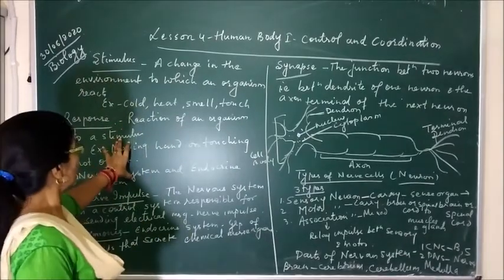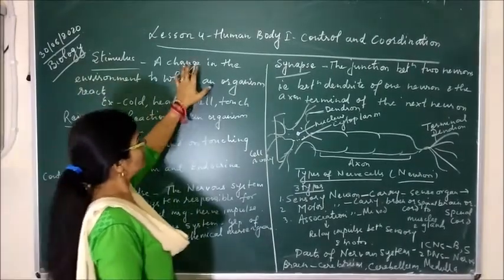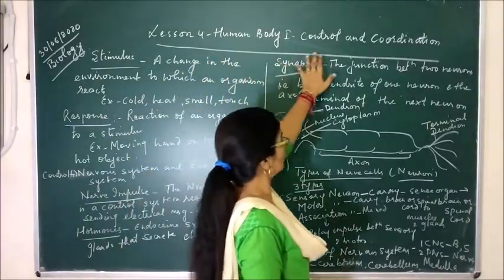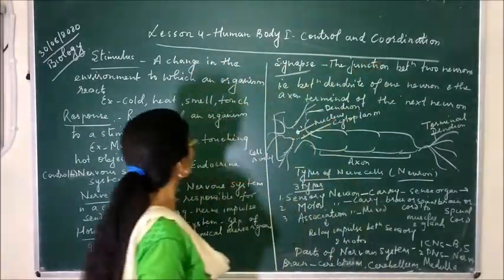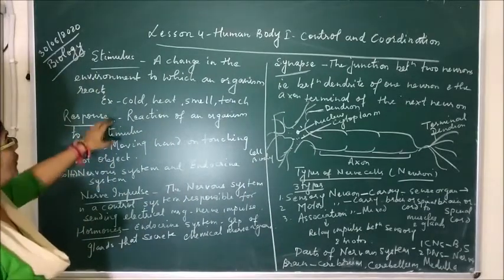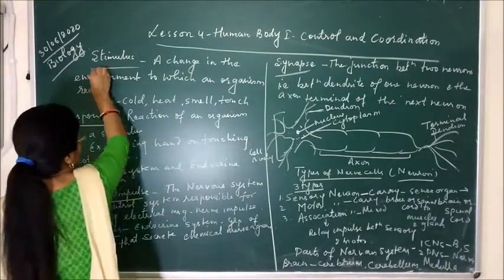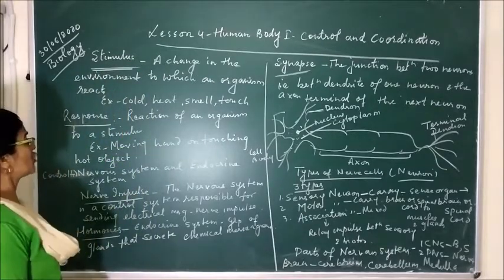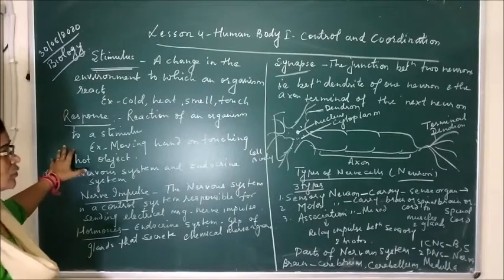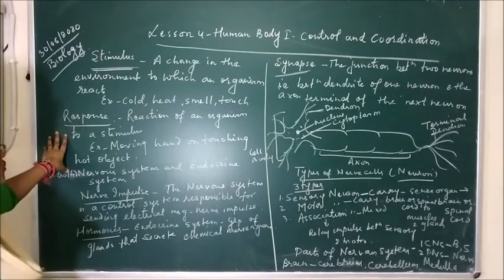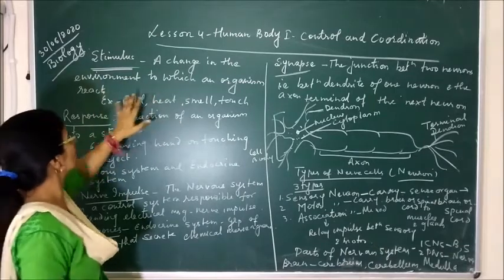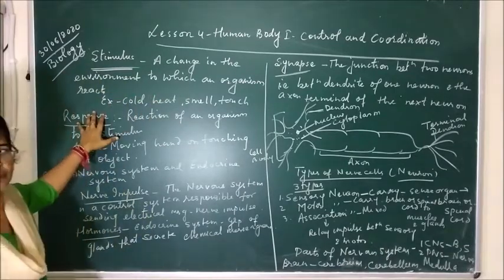Children, today I will start the new chapter in Bio, class 8, that is human body. First, control and coordination. Before studying the control and coordination, we should know what is stimulus. Because stimulus, response, these are the terms which will be used in the control and coordination chapter. So stimulus means any change in the environment to which an organism reacts or responds.